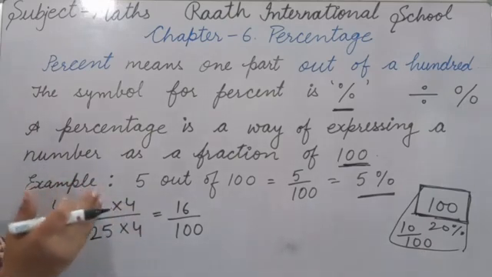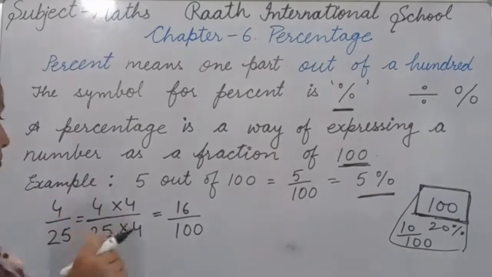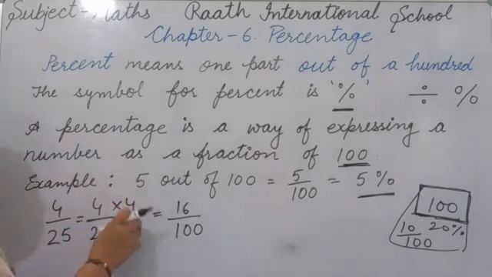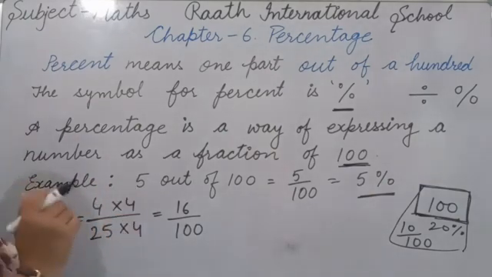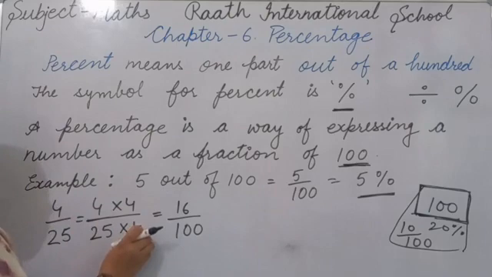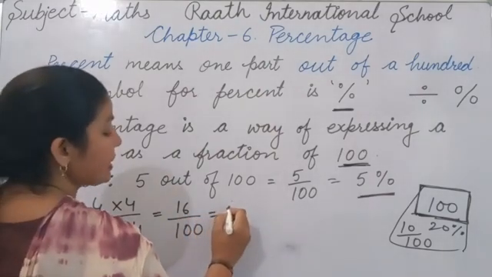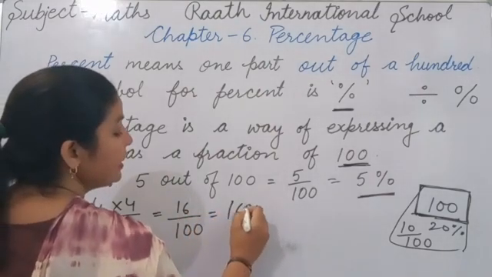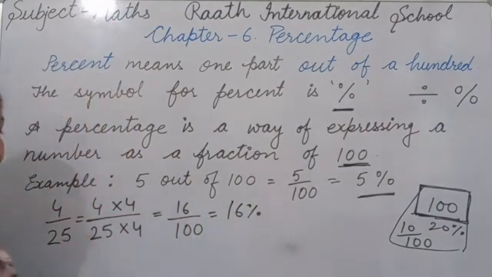We learned equivalent fractions in the fraction topic: whenever we multiply numerator and denominator by the same number, we get an equivalent fraction. So now we are multiplying by 4. 4 fours are 16 and 25 fours are 100. That means 16%. Your answer is 16%.